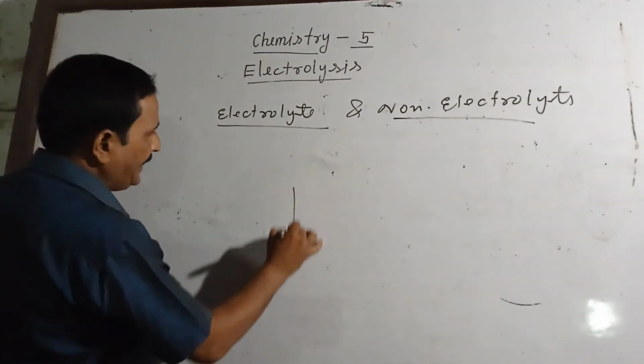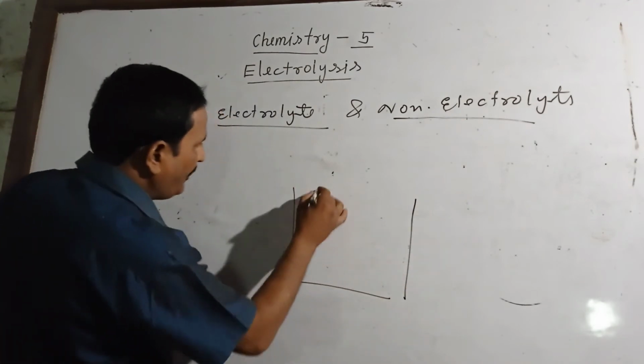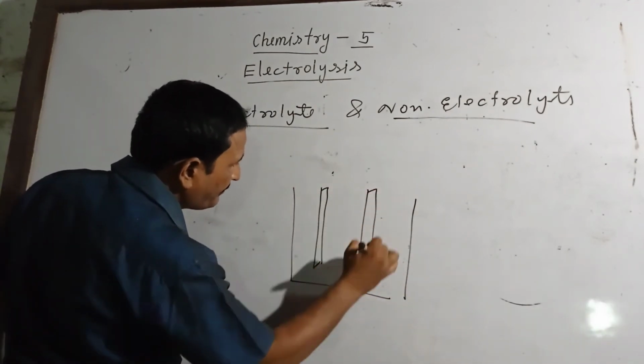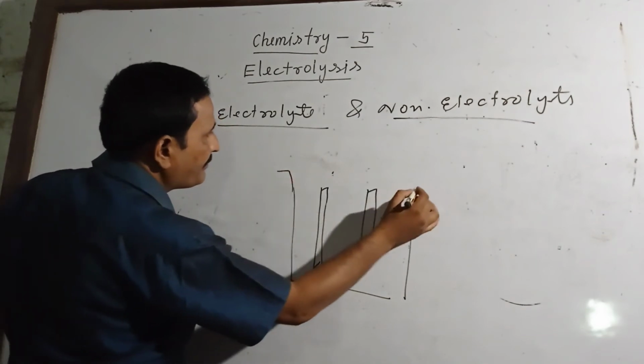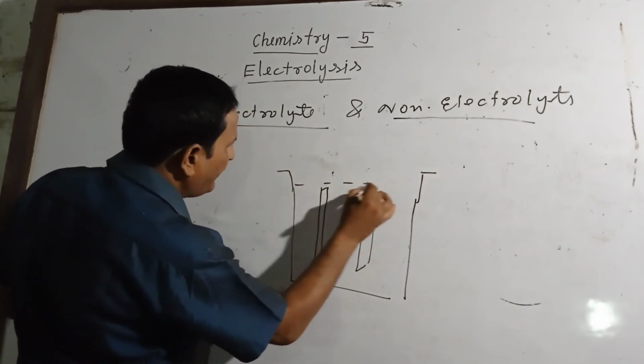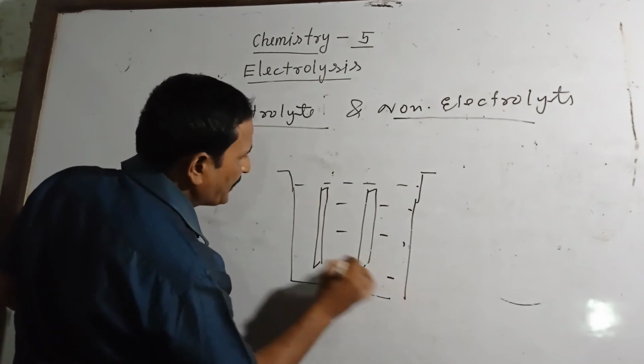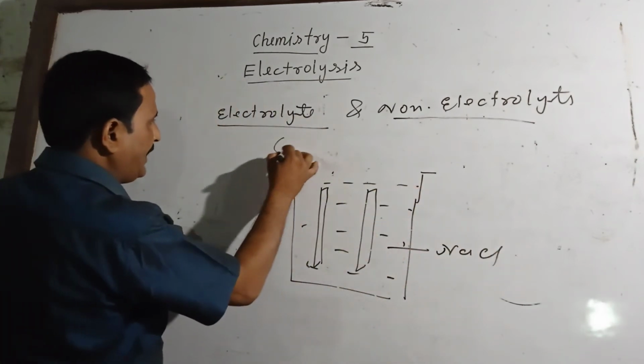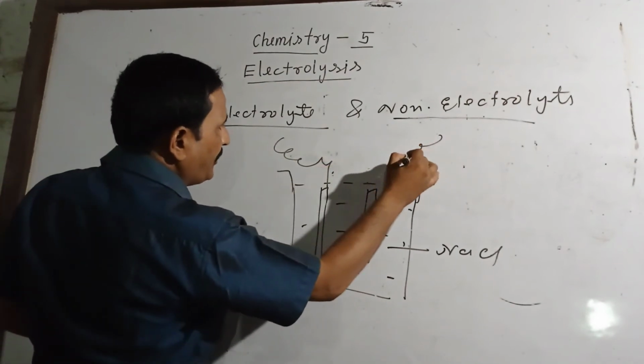See, I have made the diagram this way. One plate, another plate. Here the electrolyte is like sodium chloride in aqueous solution form. Now the connection: anode, cathode.